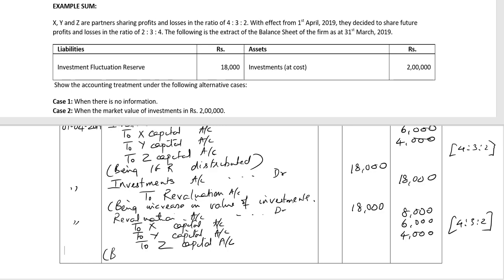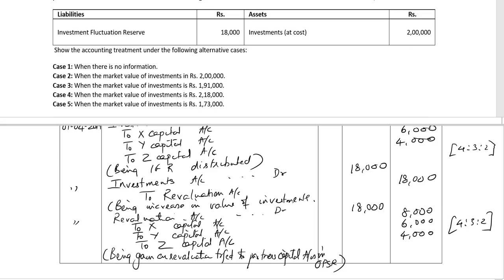Being gain on revaluation transferred to partners' capital accounts in OPSR. So this is the answer to the case 4 over here,